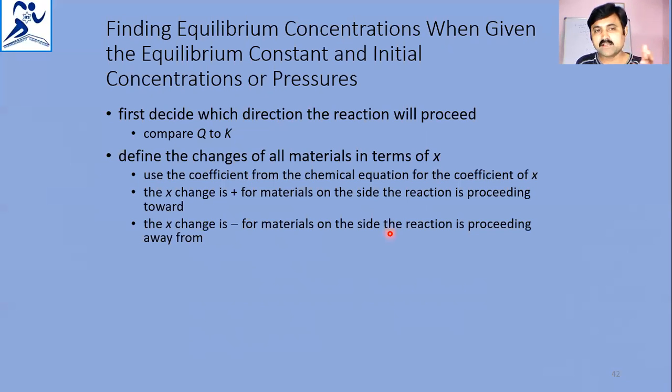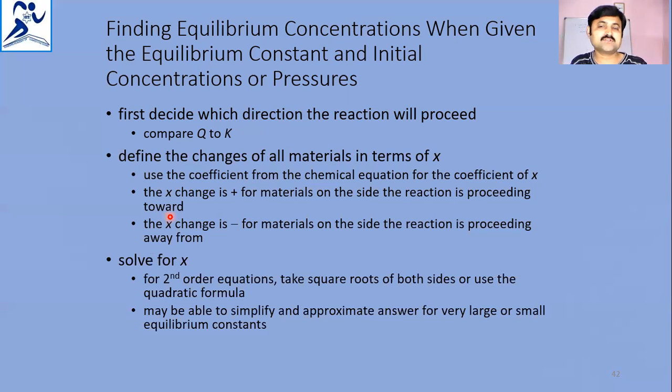See, this is what we observed in the calculations. These are the rules to find the equilibrium concentrations or pressures at equilibrium. So define the changes of all materials in terms of X. That's what we have taken as alpha. Use the coefficients from the chemical equation as the coefficient of X.